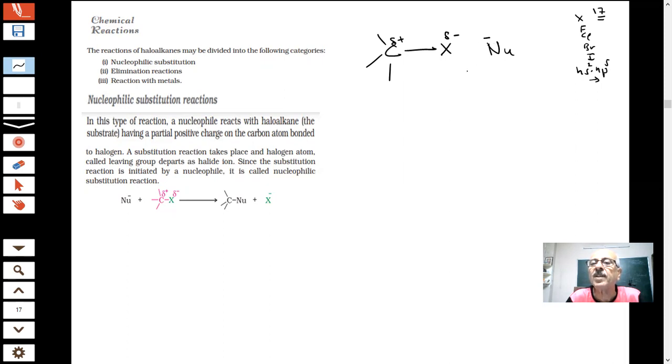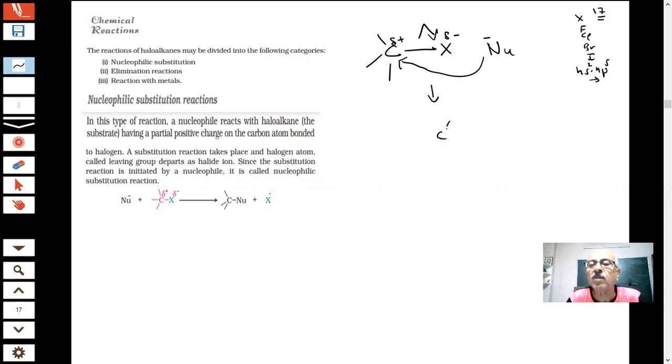And where will they be attacking, students? Nucleophile, this is positive, this is negative. Where will the nucleophile attack? This carbon, because it is positive, the nucleophile is going to be attacking here. And you can give me some examples of the nucleophile. There are so many examples of nucleophiles. What will happen then? This group will leave.